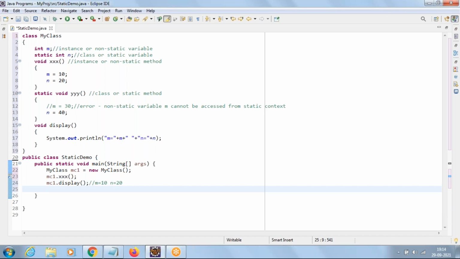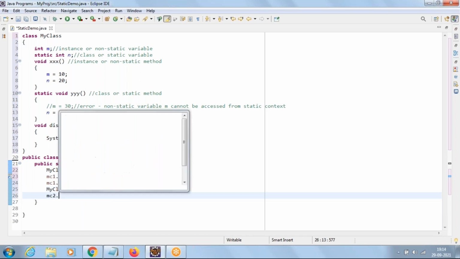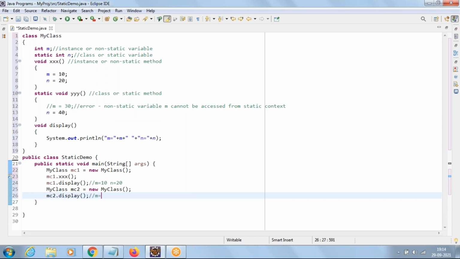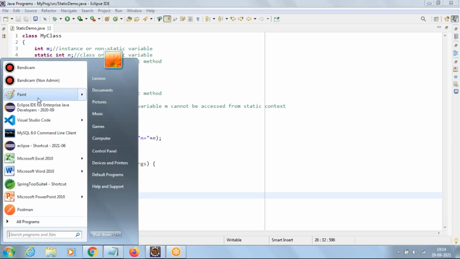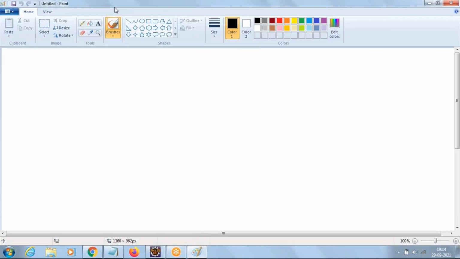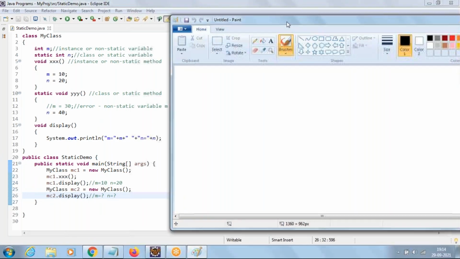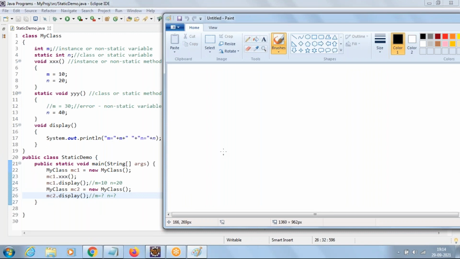Now let us create one more object. I am creating one more object of MyClass. Understand here, this is the important thing to discuss. Now by using this object, if I directly call the display method, then what will be the value of M and N here? What is the default value of M and N? Yeah, we think of default value, but let us understand what will be the output here. Let me elaborate. Most of us think it is the default value, but the output is different here. So that's the main thing to discuss.